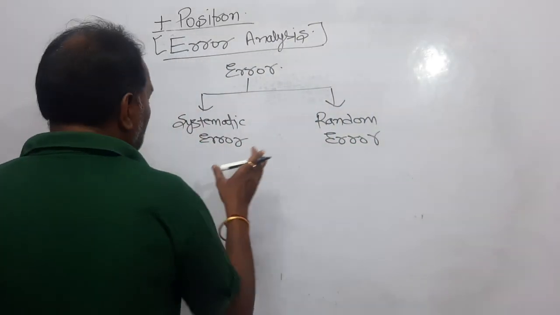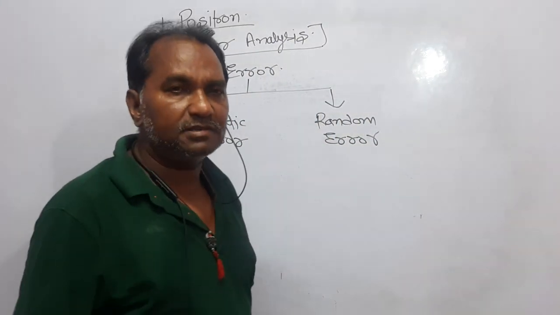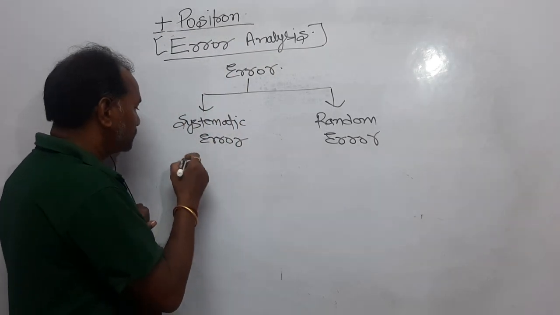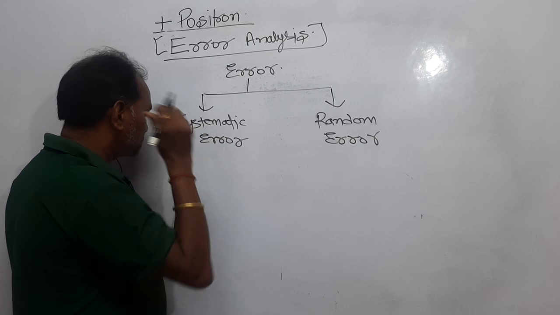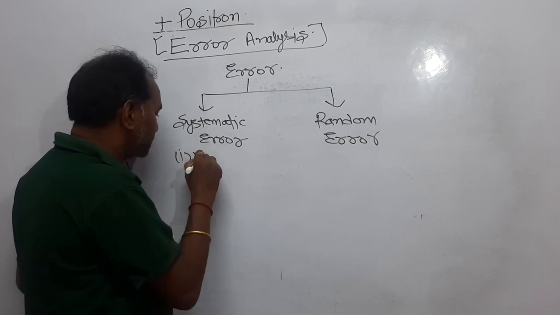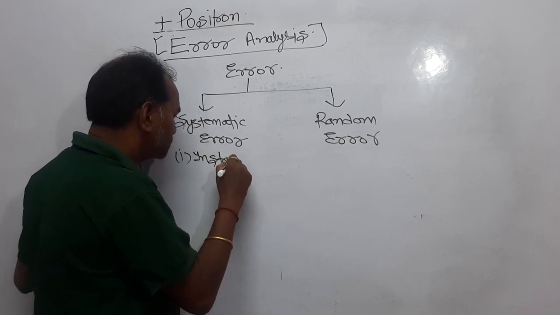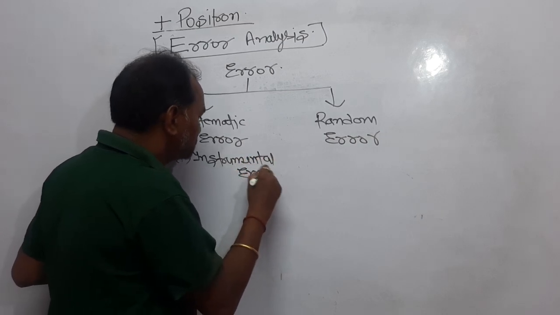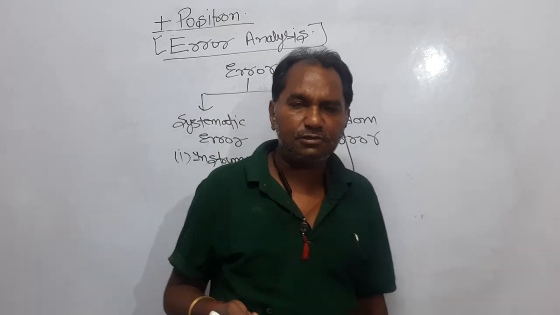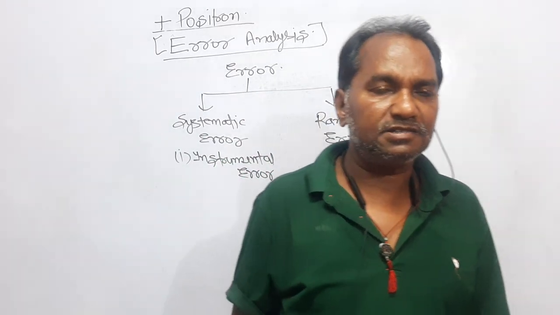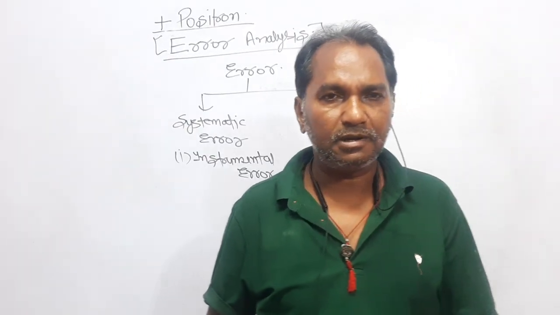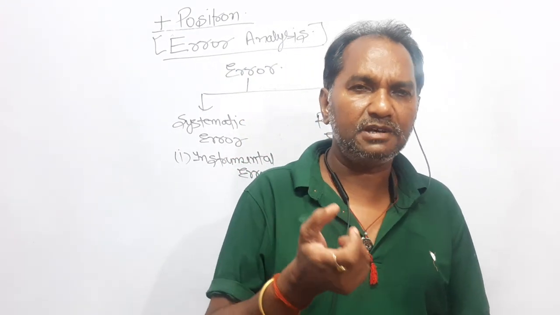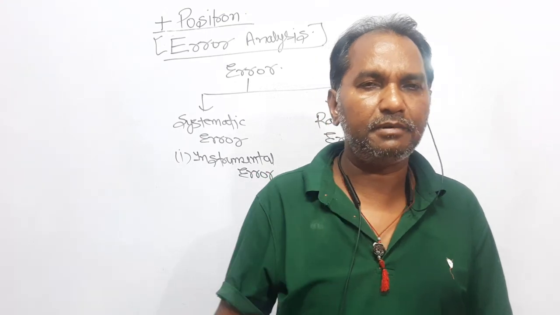The systematic error, the error why it is coming in the experiment, is further divided into three types. The first one is the instrumental error. Dear students, the error caused in the experiment due to the instrument itself is called the instrumental error. It might be that the instrument you are using for the measurement is not properly calibrated.